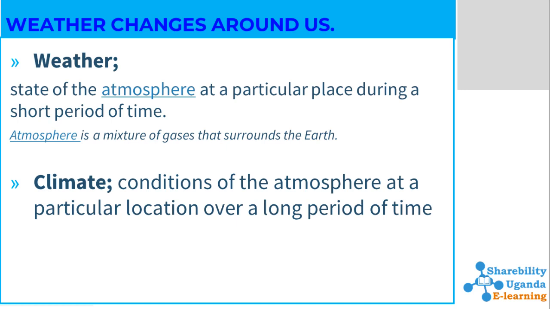We have another term called climate. Climate refers to the conditions of the atmosphere at a particular location over a very long period of time. It is over a very long period of time compared to weather. Weather is for a short period of time, whereas climate is over a long period of time. The condition of atmosphere at a particular location over a long period of time is called climate, whereas the state or condition of the atmosphere at a particular place within a short period is called weather.